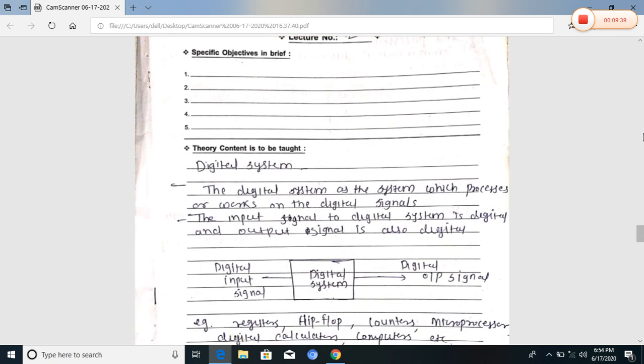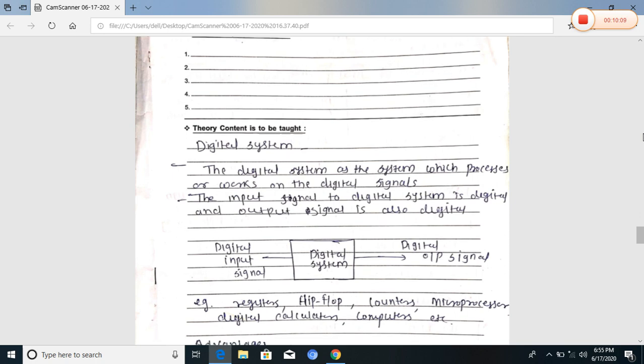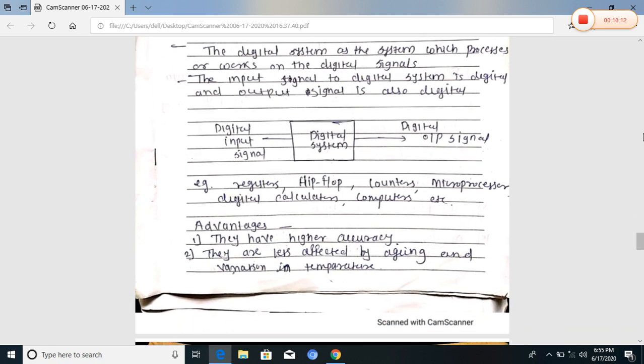Another system is the digital system. A digital system also processes or works on only digital signals and gives a digital output. So in the diagram, for a digital system, we apply a digital input, the system works on only digital input, and we get a digital output. This system is known as a digital system. The input signal to a digital system is digital and the output is also digital. Examples of digital systems are register, flip-flop, counter, microprocessor, calculator and computer.